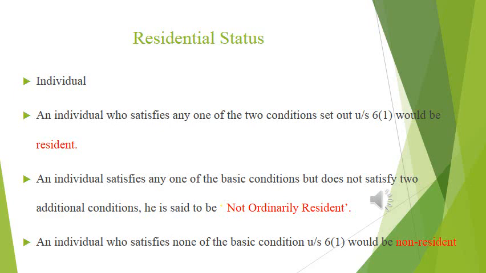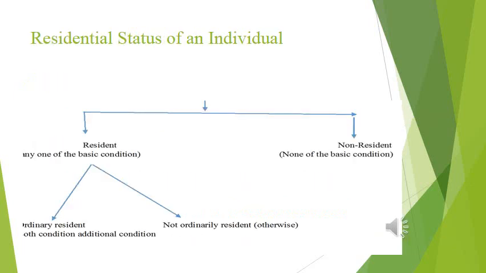This criteria is illustrated in another slide, then it is very clear. From this slide it is very clear. An individual who satisfies any one of the basic conditions is called a resident. And as the slide goes below, that is ordinarily resident, not ordinarily resident.